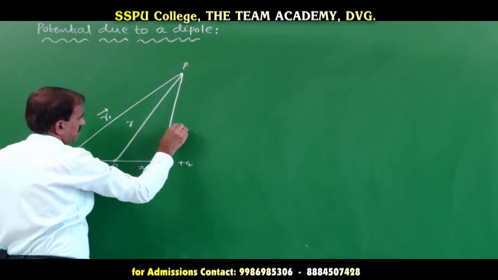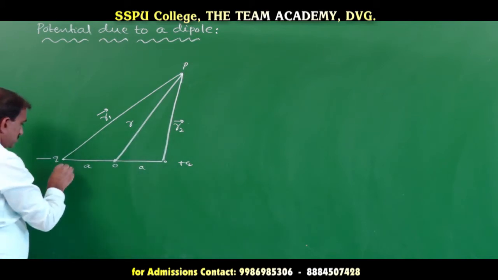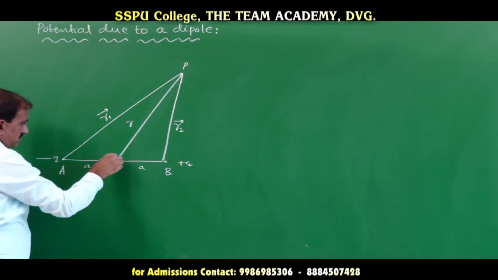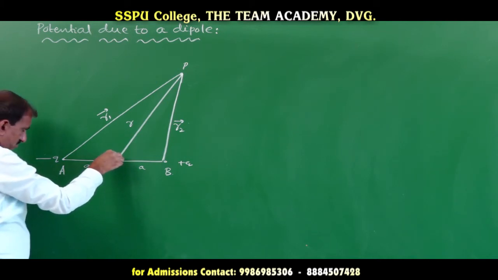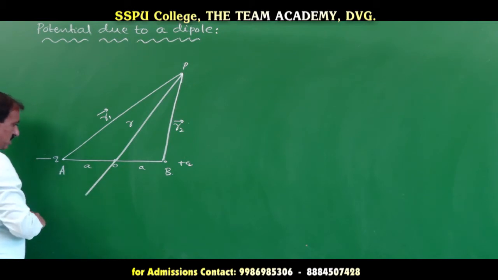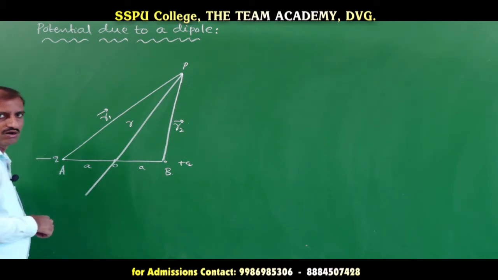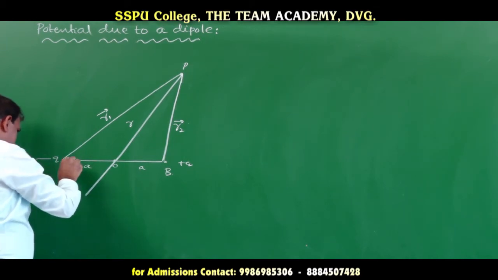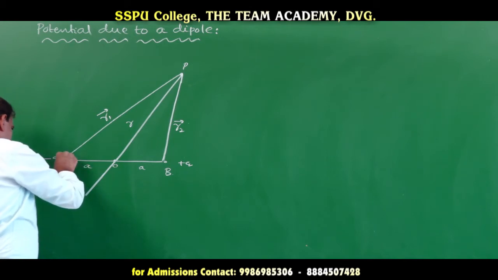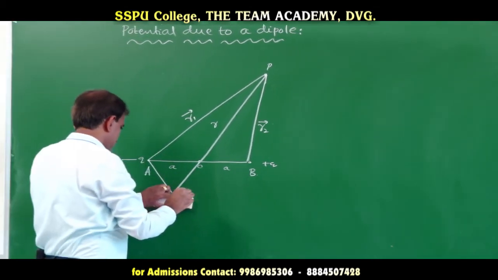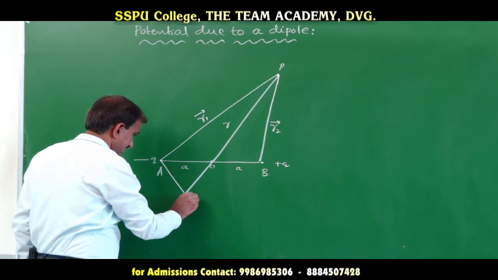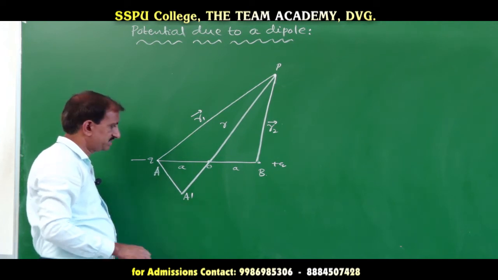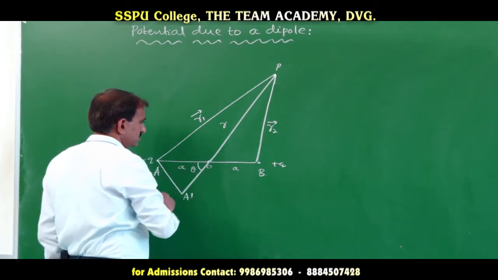This is the position vector r2. Say, consider this is point A and this is point B. Now extend this OP and draw a perpendicular on OP from the point A. This is the point A, and let this foot of the perpendicular be A dash. Let this angle be theta.